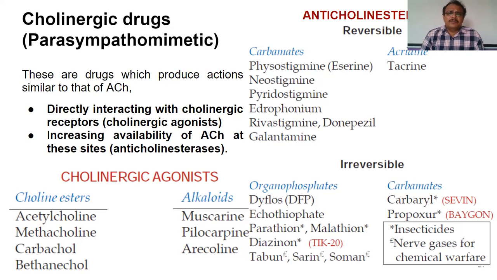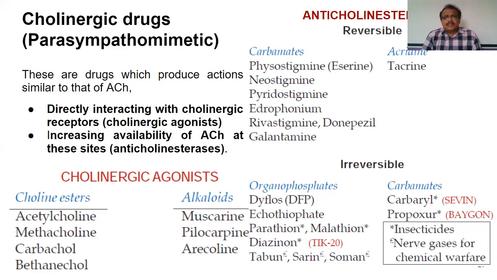It is an enzyme which causes hydrolysis of acetylcholine. And if we give any drug which prevents this hydrolysis, or which blocks this particular enzyme, then hydrolysis of acetylcholine does not occur. Once the hydrolysis does not occur, acetylcholine will not be degraded, so the acetylcholine levels will be maintained and they act on the receptors.